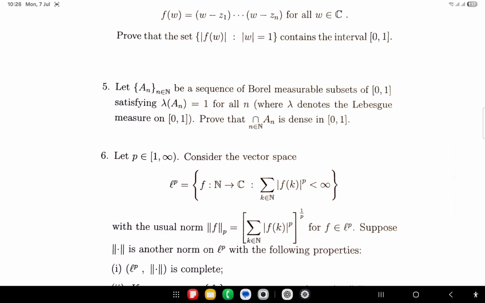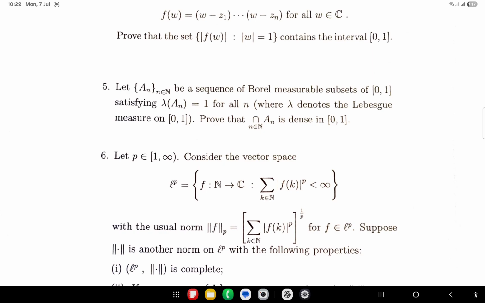Okay. Now as you know that every open interval can be measured by the Lebesgue measure, and Lebesgue measure is computable under countable intersection and complement. So that's why the Borel measurable sets are simply our measurable sets, right?